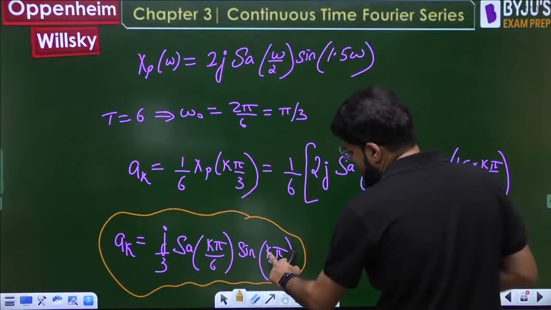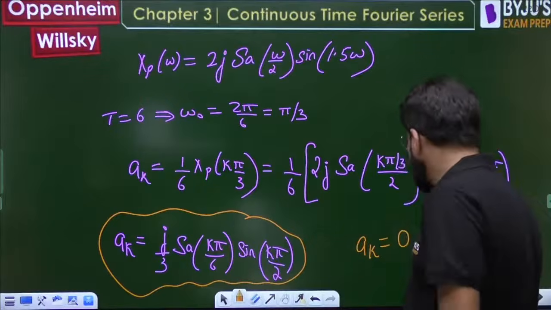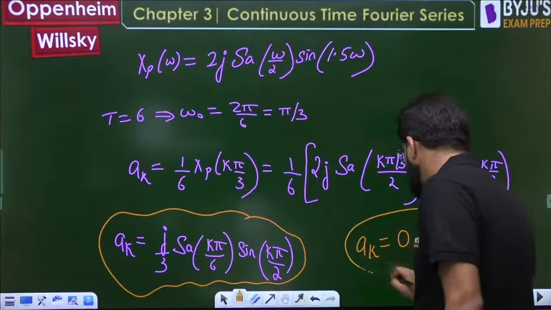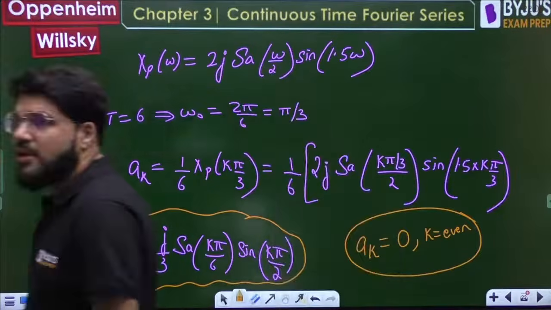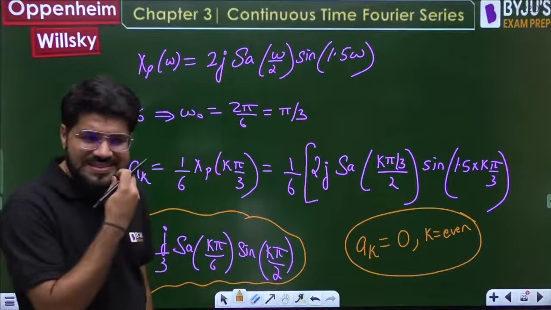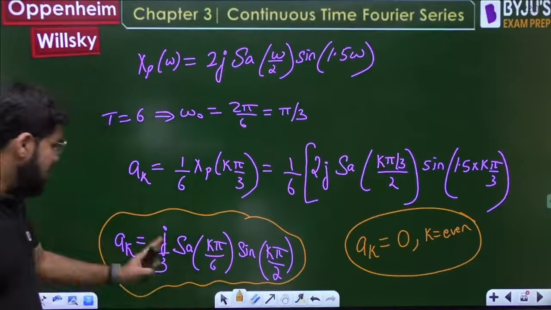So if you take an even value, you'll get sine pi, sine 2 pi, sine 3 pi. All this will be 0. So ak will be equal to 0 for any even value of k. Do keep this in mind. For all even values of k, ak will be 0. So if you take k as 2, 4, 6, etc., the Fourier series coefficient will be 0. This is the general formula.